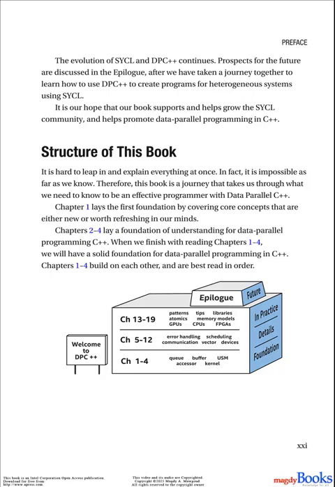Structure of this book. It is hard to leap in and explain everything at once. In fact, it is impossible as far as we know. Therefore, this book is a journey that takes us through what we need to know to be an effective programmer with data parallel C++. Chapter 1 lays the first foundation by covering core concepts that are either new or worth refreshing in our minds. Chapters 2 to 4 lay a foundation of understanding for data parallel programming C++. When we finish reading chapters 1 to 4, we will have a solid foundation for data parallel programming in C++. Chapters 1 to 4 build on each other and are best read in order.